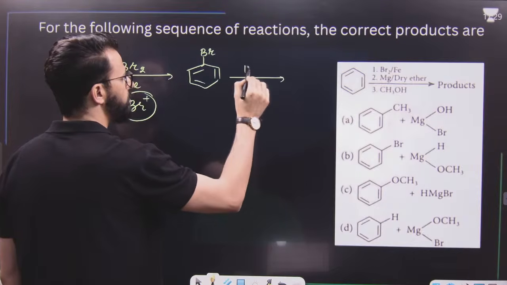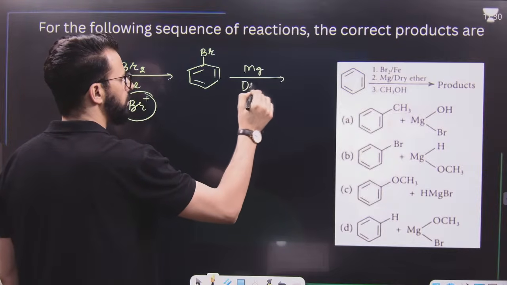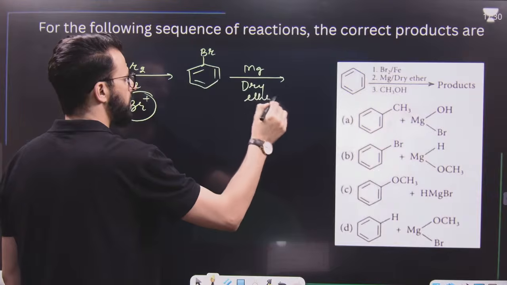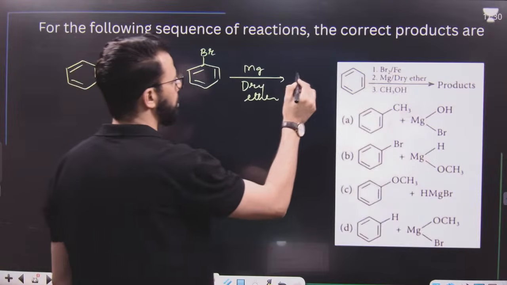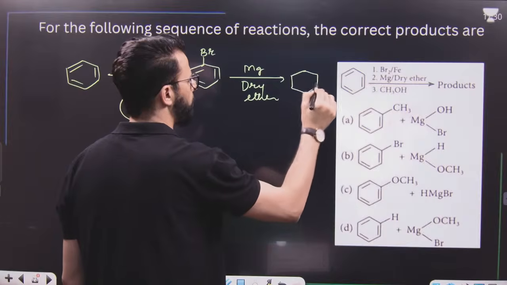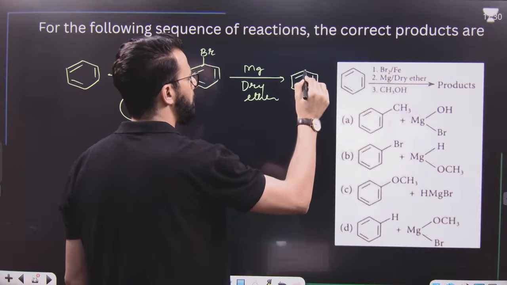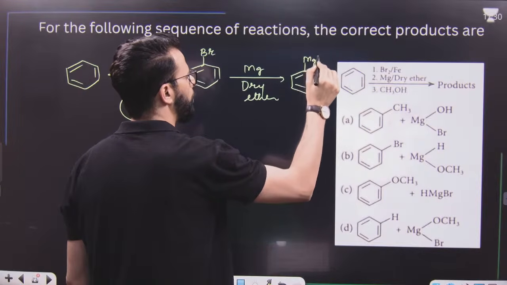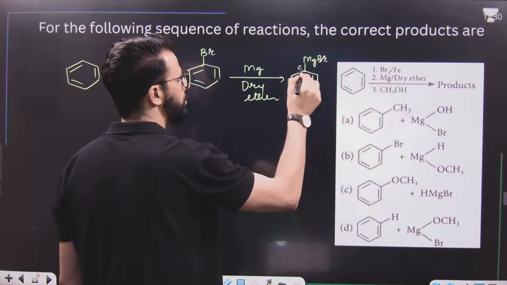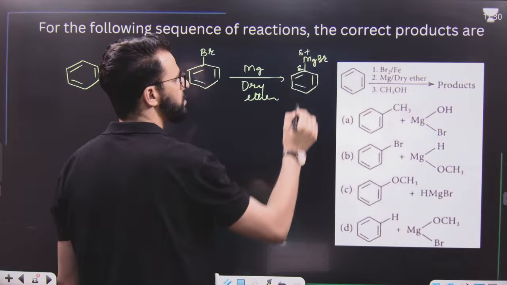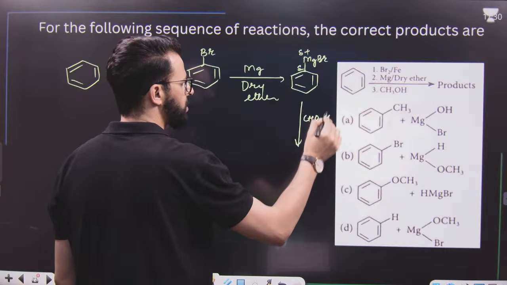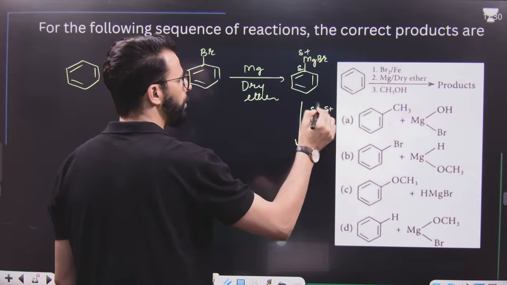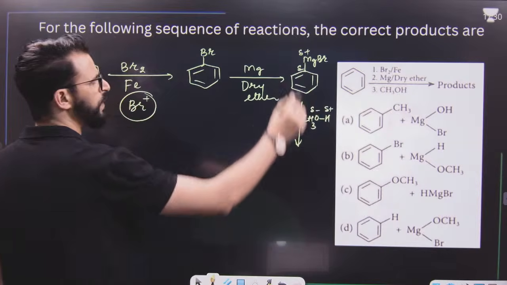Bromobenzene on treatment with magnesium, dry ether, what will happen? Whenever a C-X bond is there, magnesium comes in between the C-X bond and we will get phenyl magnesium bromide. What is phenyl magnesium bromide? A Grignard reagent. This is the negative part. This is the positive part. This, on treatment with methanol. Methanol is having H positive, O negative. So just replace negative and positive.